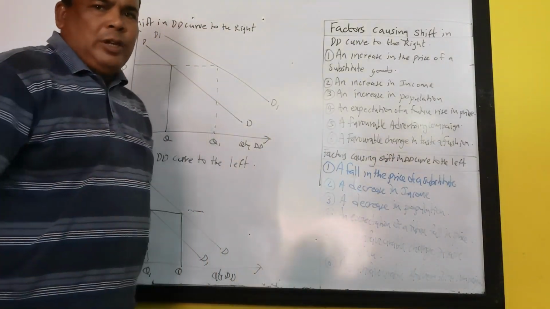If demand is increasing and price is remaining constant, this will cause a shift in the demand curve to the right. And if demand is decreasing, price is constant, this will cause a shift in the demand curve to the left. Now let us see in a diagram how the demand curve will shift to the right, or to the left, and the factors which will cause the demand curve to shift to the right or to the left. So here we are.